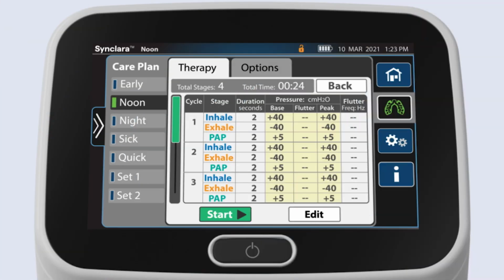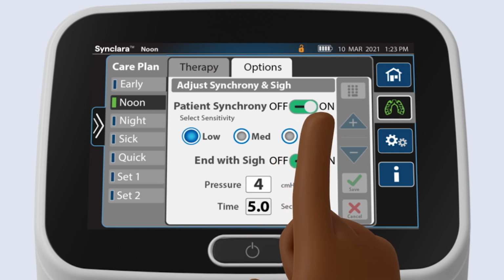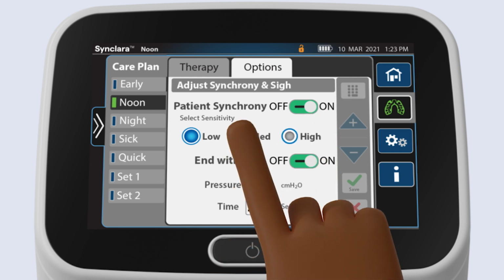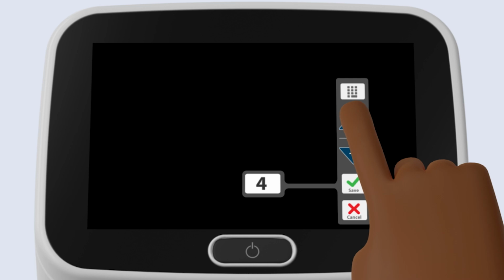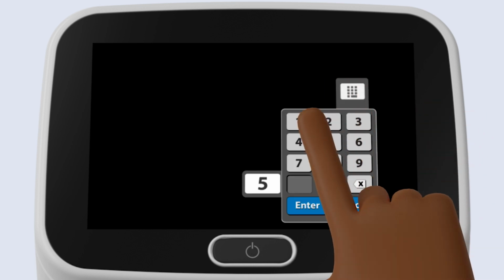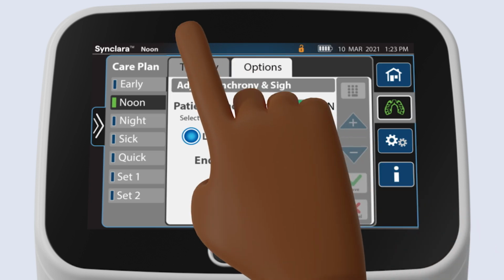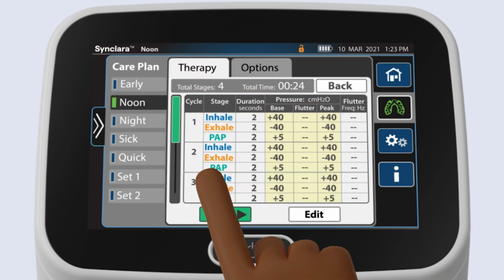To adjust the settings for patient synchrony and end with sigh, press Options, then slide On. Make desired adjustments using the plus or minus controls or the keypad. Press Save to save any changes. To begin therapy, press Start.